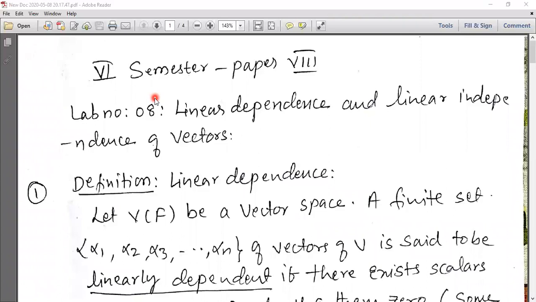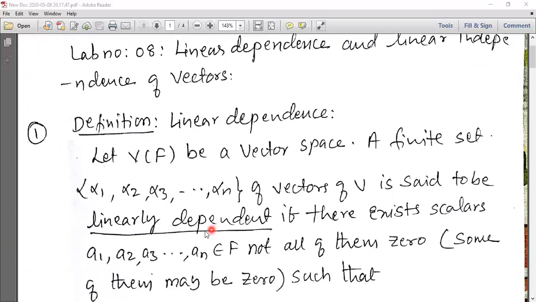Before directly going to the linear dependence and linear independence of vectors, let me define the meaning of linear dependence and linear independence. First of all, we have to study the definition of linear dependence.